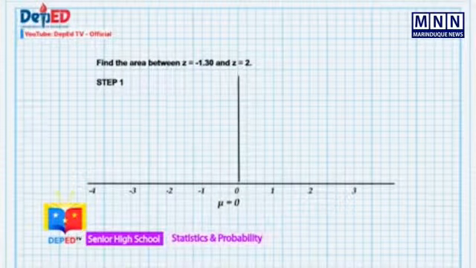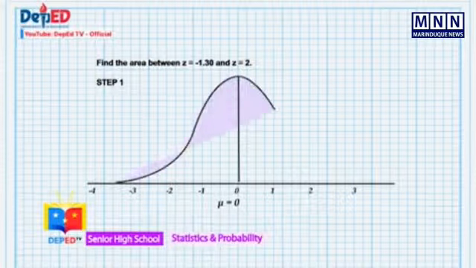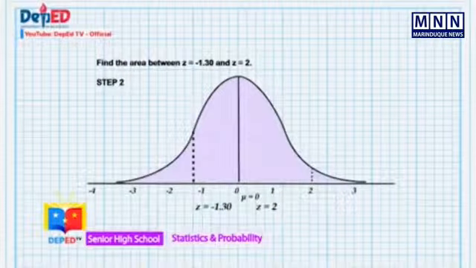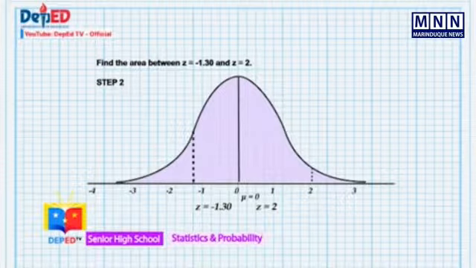This time, let's find the area between z equals negative 1.30 and z equals 2. First step is to draw a normal curve and locate the given z-value on the normal curve. So, the boundary will be drawn at z equals negative 1.30 and z equals 2. Second step is to shade the region of the curve according to the condition of z-value, whether it is below, above, or between.